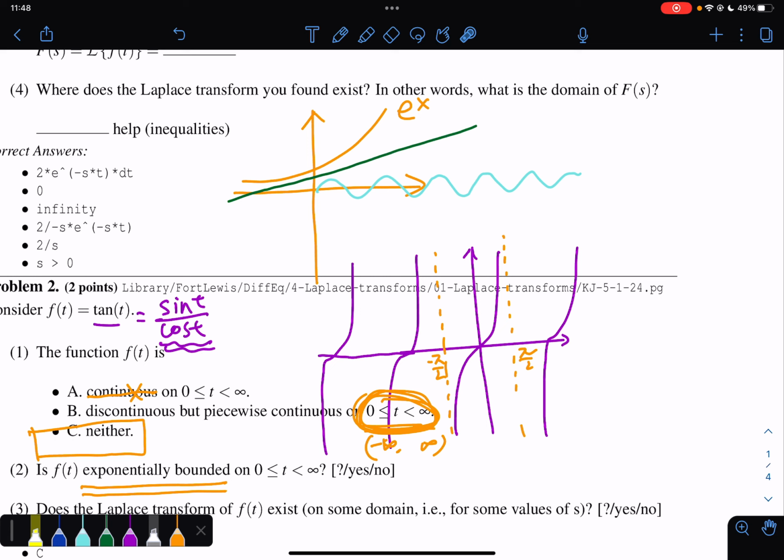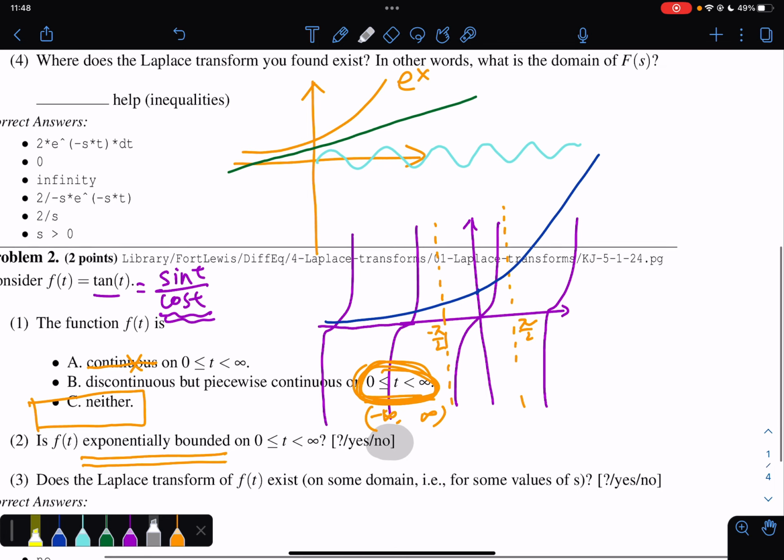If you think about the exponential function, its graph is going to look something like this as we move towards infinity. You realize the tangent function is already approaching infinity simply when it approaches pi over 2. Therefore, it will never be bounded by an exponential function because it goes up too quickly. So the answer is no, it is not exponentially bounded.